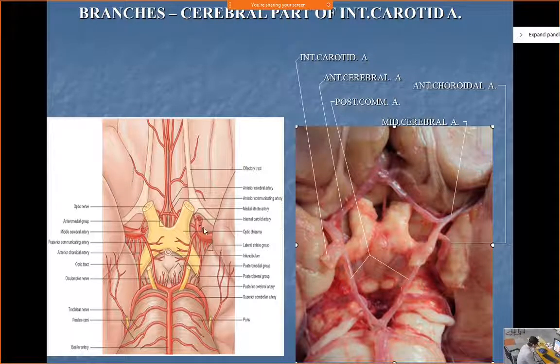Okay, the second branch which you see over here, can you see this slender branch? This is the posterior communicating artery. Okay, another branch by the side of it, this is the anterior choroidal artery. And ultimately the internal carotid, this is the most proximal part and this is the distal branching: this is the middle cerebral artery, and this is the anterior cerebral artery.